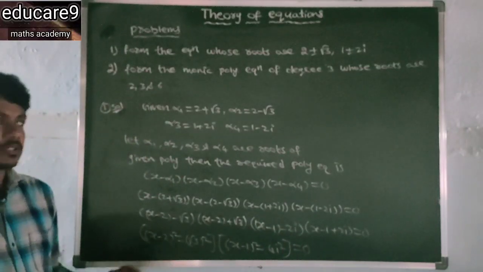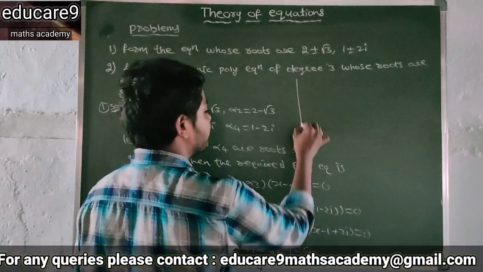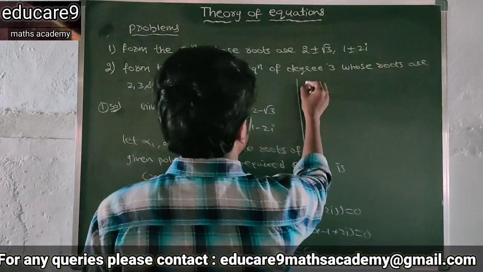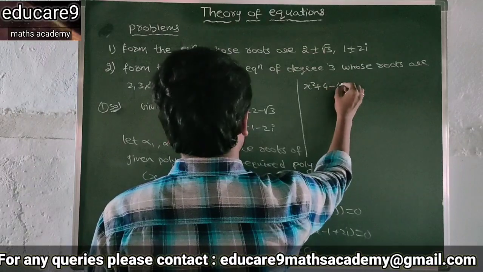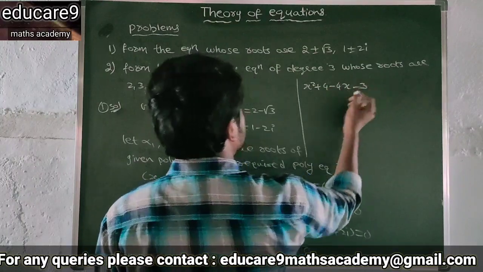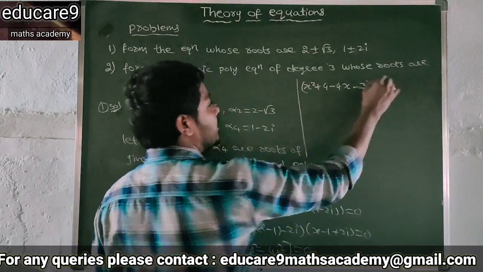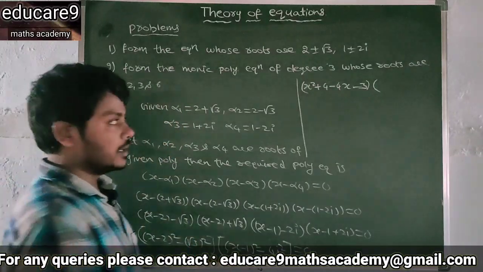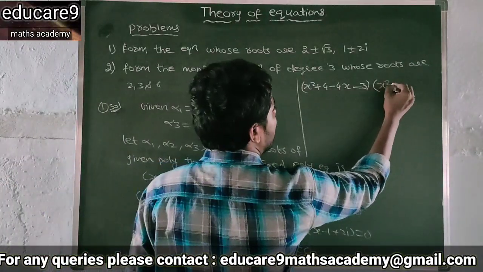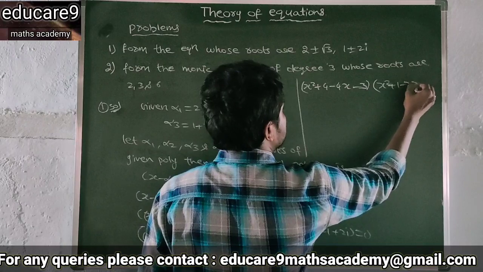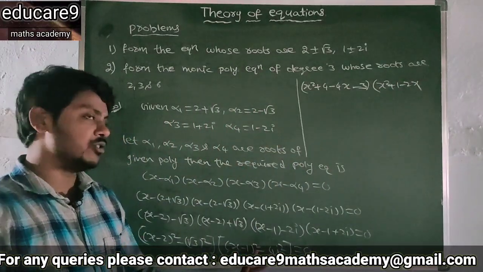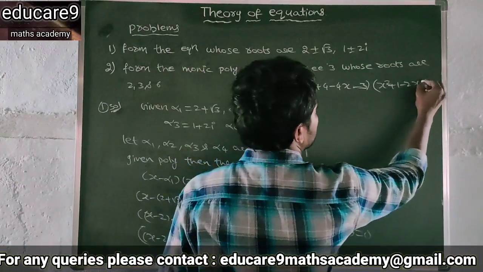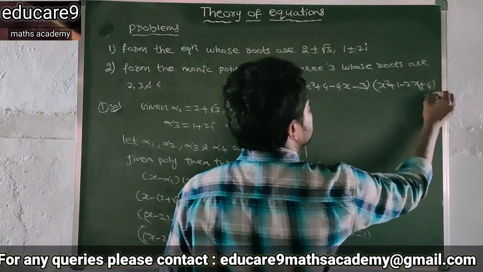Now simplify this, you will get x square plus 4 minus 4x minus 3 into x square plus 1 minus 2x. i square value is minus 1 into 4 plus 4 is equal to 0.